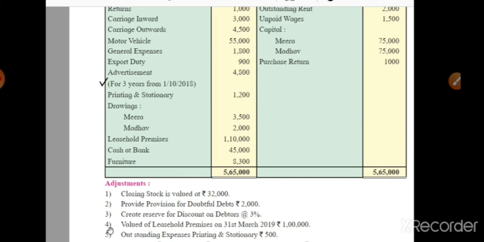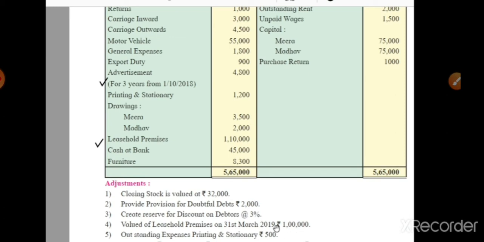Okay, next, fourth adjustment: value of leasehold premises on 31st March 2019 is rupees 1 lakh. Here they give us the information that in your trial balance the leasehold premises, which is a fixed asset, is shown at rupees 1,10,000. Now it is shown as 1 lakh rupees at the end of the year.